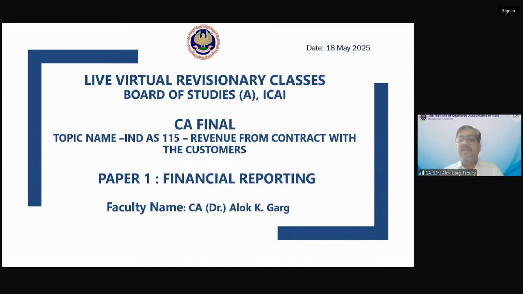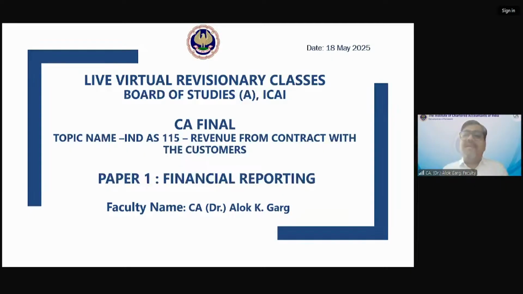So this dividend income is not a revenue from contract with the customer, because Infosys is not the customer of Reliance, number one. Number two, making an investment is not an output of the goods and services which Reliance is rendering to the customer, okay.